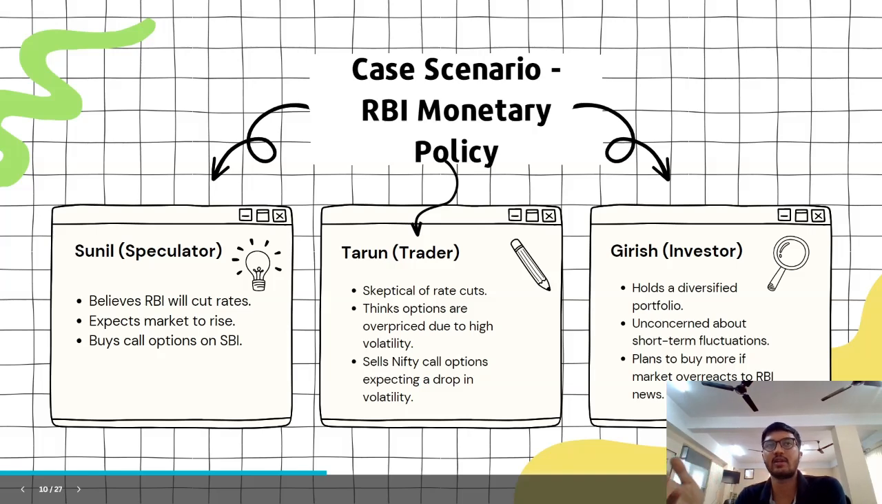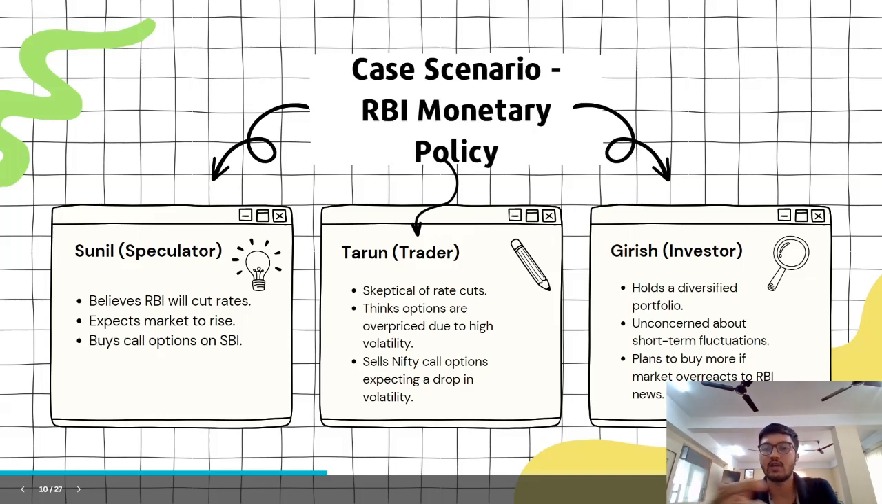A trader would be skeptical at this point of time because the India VIX, the volatility index, will be so high that the option price, whatever he's dealing in, will be much higher. So if there are any sudden movements, he is going to lose a lot of premium. So what a trader would do instead is sell call. Again, not getting into the details. He's expecting that there will be some kind of drop in volatility, so he will do option selling instead of option buying.